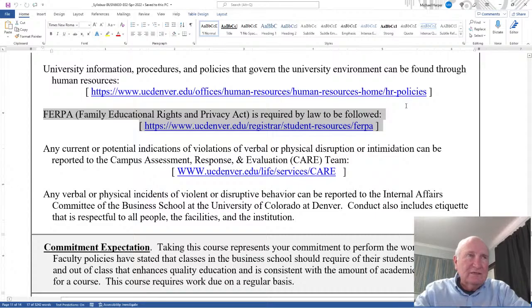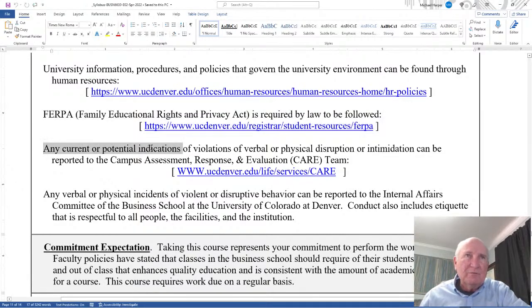Part of FERPA says nobody can see your information, your grades, your material, except you. In other words, if a family member calls, or an employer calls and says, can I see his grade or what he did? I'll say no, because of FERPA. You can give it to him. I will not. People can't see your grades. Only you can see your grade. Other advisors can if they have a need to know, but other than that, they can't.